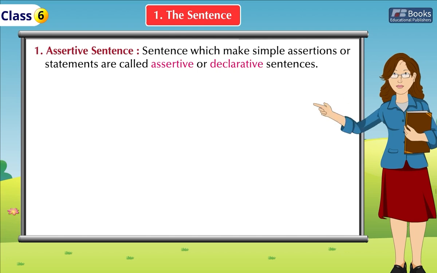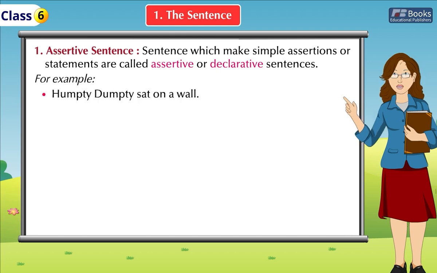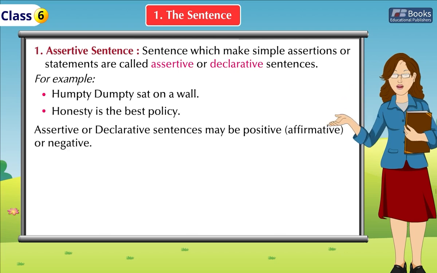First, assertive sentence. Sentences which make simple assertions or statements are called assertive or declarative sentences. For example, Humpty Dumpty sat on a wall. Honesty is the best policy. Assertive or declarative sentences may be positive, affirmative, or negative.